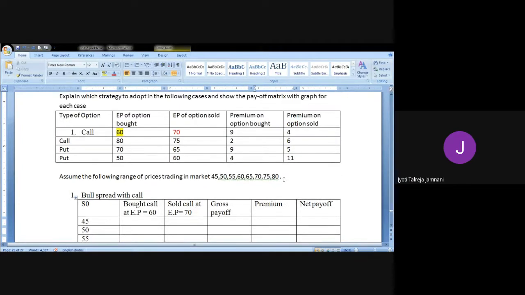All of you see, you have bought a call option at 60 and premium on option bought is 9 rupees. So when you buy an option, you have to pay premium. So -9 is what you're paying. And when you sell an option, you receive premium. So +4 is what you're receiving. -9 +4. Can anybody tell me how much? -9 +4 is -5. All of you there with me?